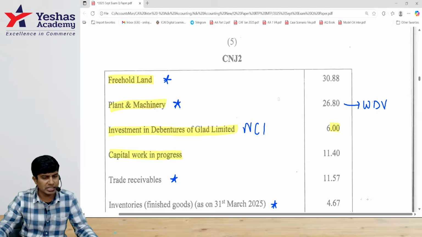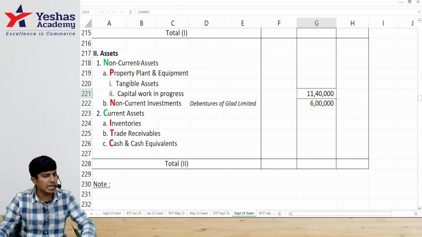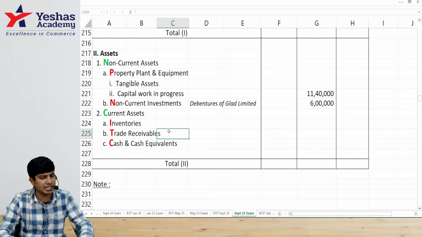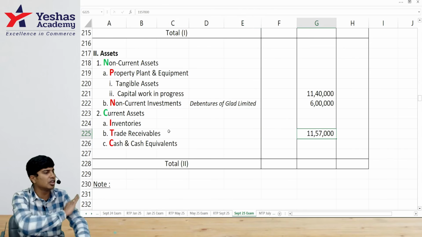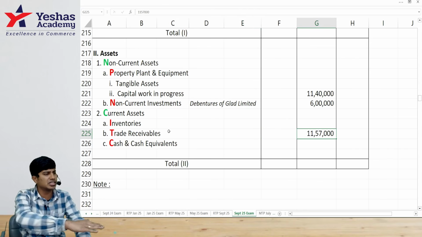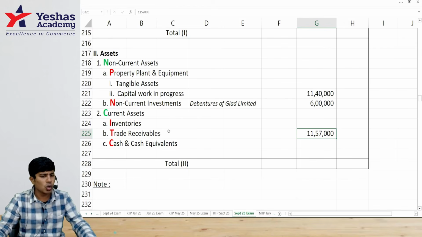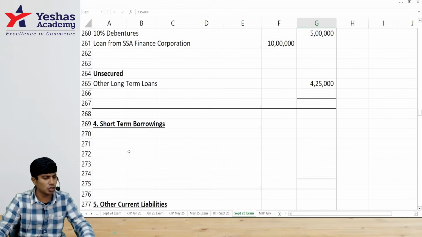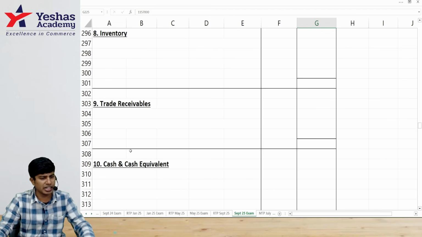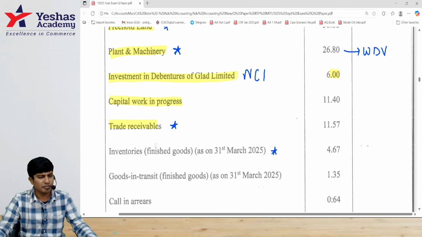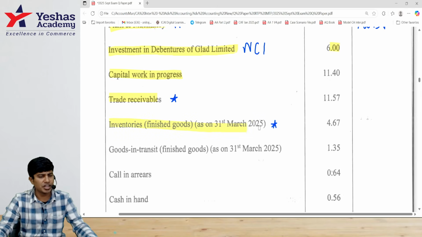Direct. What's after that? Trade receivables. How much? 11 lakh 57,000. In my balance sheet on the asset side, trade receivables 11 lakh 57. No adjustment. Outstanding more than 6, less than 6. Is it there? Oh, sorry. We'll write one notes to accounts in that case. On trade receivables, 11 lakh 57 is the total. We'll later split it. Then we have inventories, finished goods, 4 lakh 67,000.